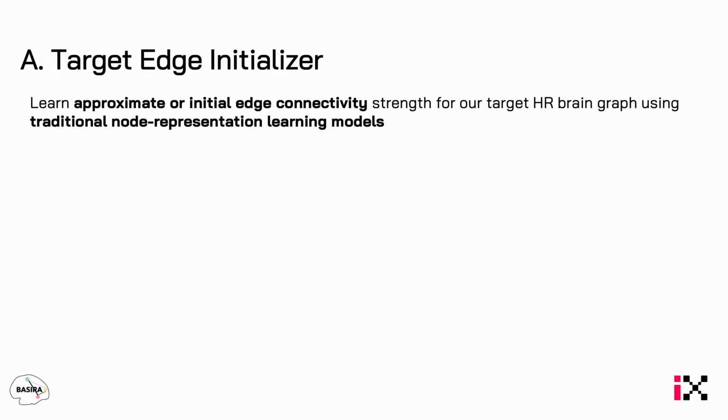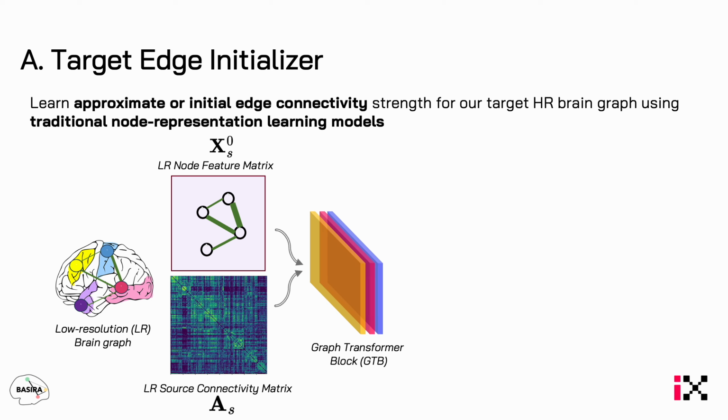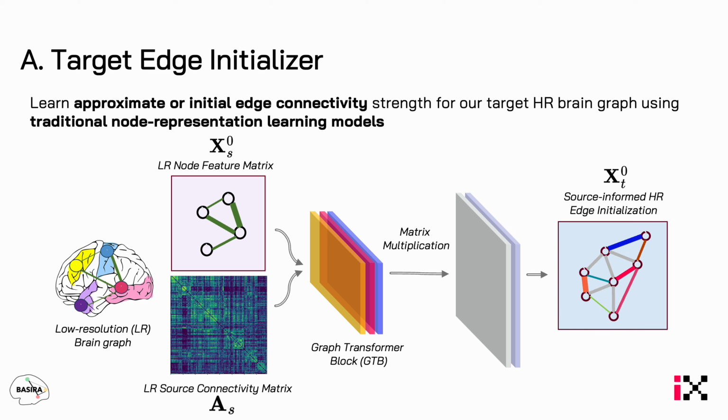Now we will move on to the individual modules in our STP-GSR framework. The first one is a target edge initializer that learns approximate edge values for the high resolution graph. Starting with the low resolution graph, we pass it through traditional node representation learning models to update the low resolution node features. We then employ a simple linear algebraic trick involving matrix multiplication to transform the low resolution node feature matrix into a high resolution connectivity matrix, where each cell represents the initial edge value of the high resolution brain graph.